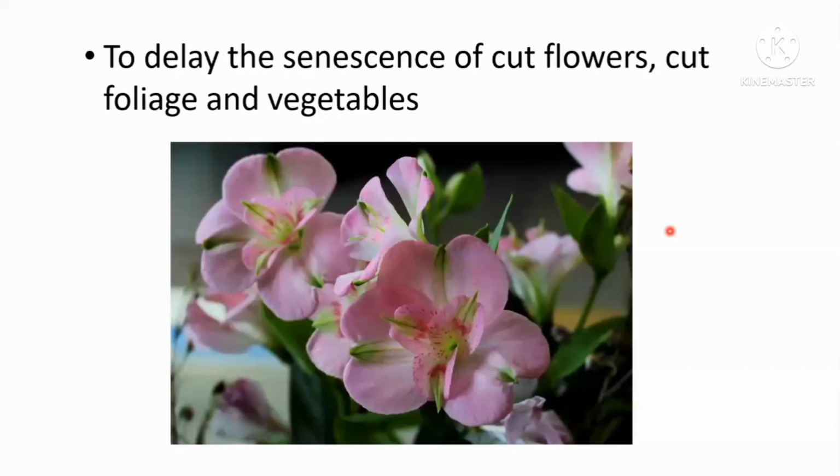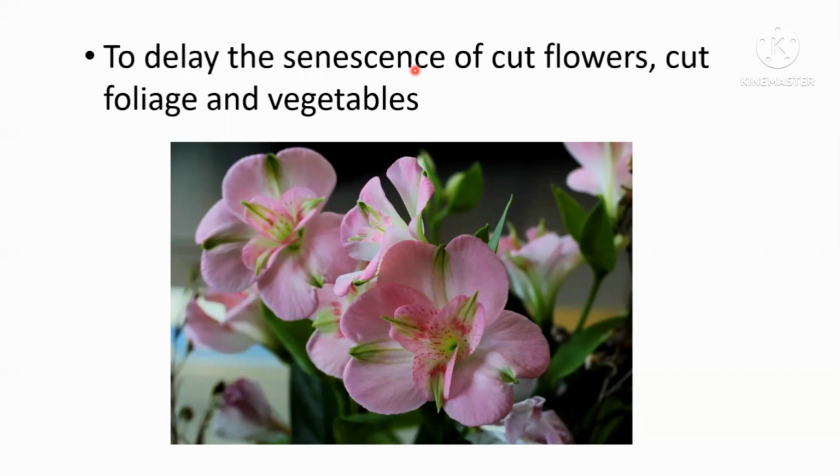The next use is to delay the senescence of cut leaves, cut flowers, cut foliage, and vegetables. In the good old days, carnations were the number 1 cut flower in Sri Lanka. There are many cut flowers: roses, carnations, chrysanthemums, and here you can see alstroemeria.